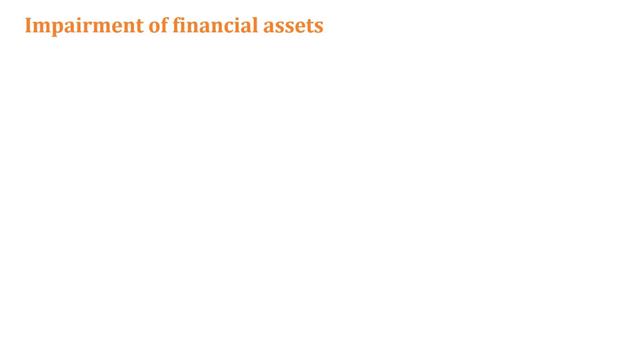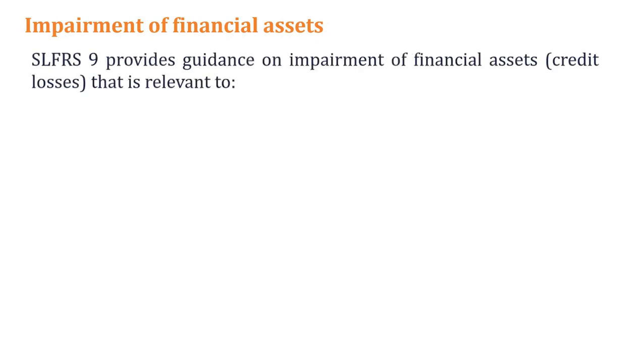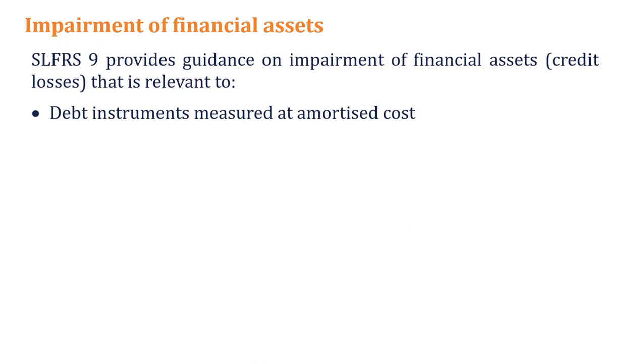Okay, when it comes to the impairment of financial assets, we make an impairment for the assets that we measured at amortized cost. The reason is, for fair value through profit or loss financial assets, if you invest in shares, your intention is to sell the shares on a day-to-day basis, right? In that case, initial measurement you did at fair value, and subsequent measurement also at fair value.